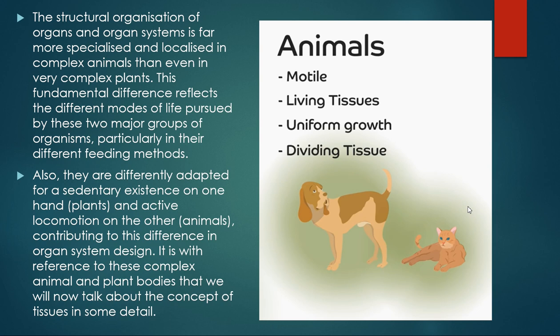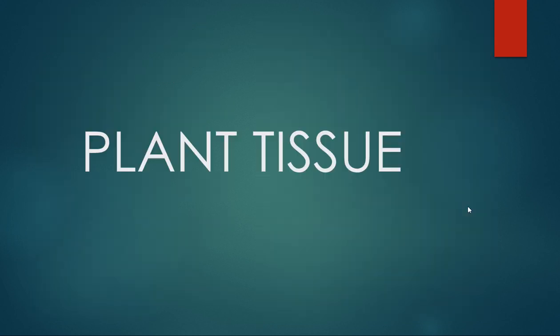For example, if I say some of the points I have taken here, animals are motile, that is they are movable, they have almost all living tissues in their body, their growth is uniform, and most of the tissues are dividing tissues in the animal, which will help it in its growth, repair of the worn out cells and tissues, right? Yes, now let us go through the plant tissue.